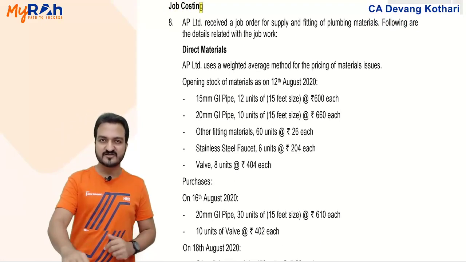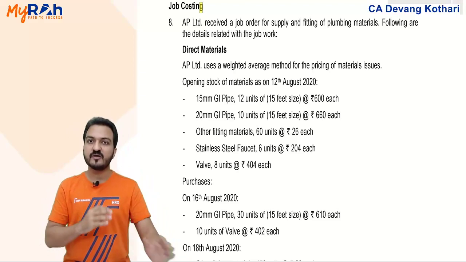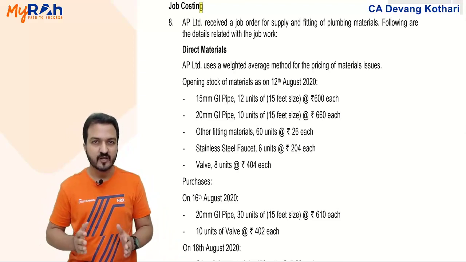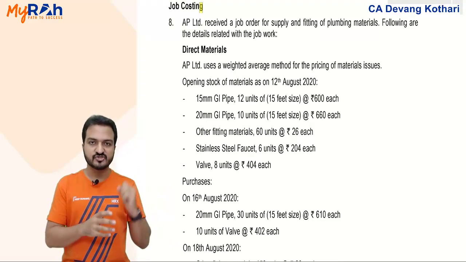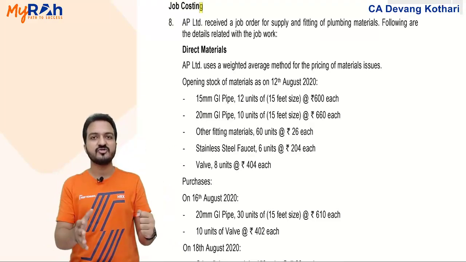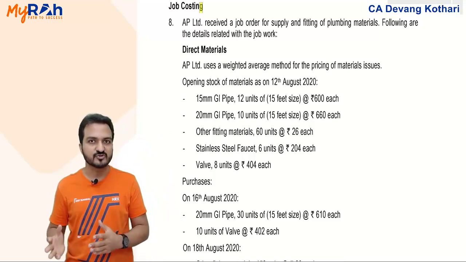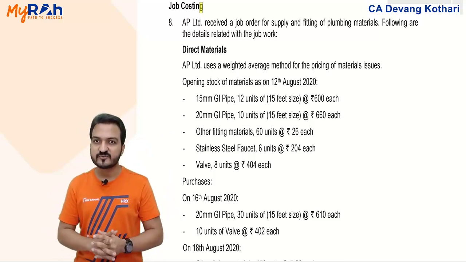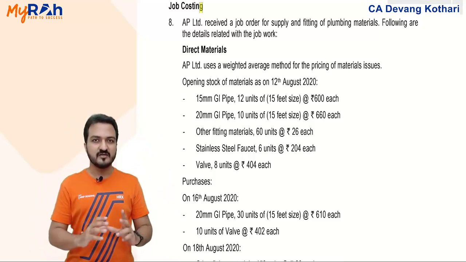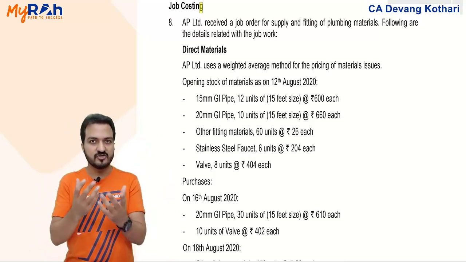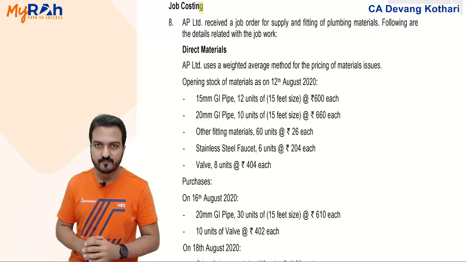Remember, in materials chapter we have done something called a stock register, where you identify the material issues, material receipt, material issues, and the balance material, and you do all that by FIFO method, weighted average method. Yes, that same kind of stock register we will be preparing here, because here the materials which are issued to the job, they have not given the cost of materials issued.